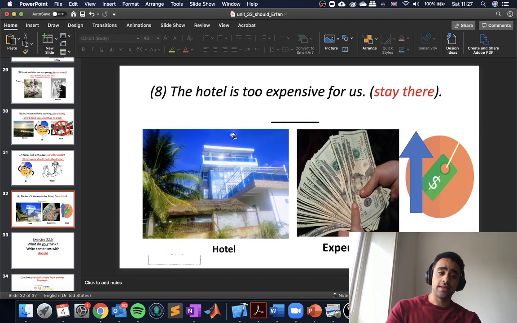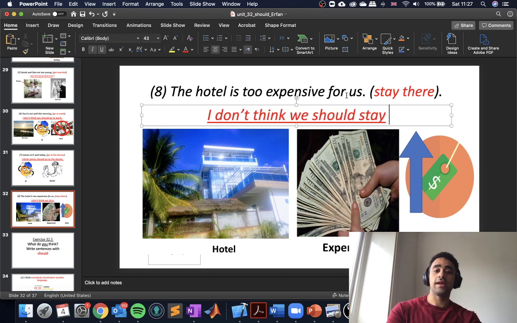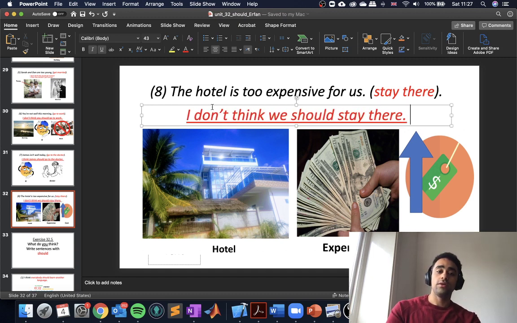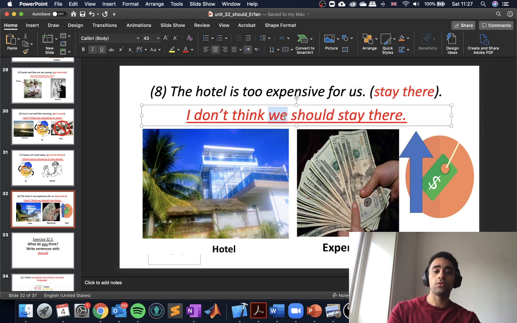Then the last one in this exercise: the hotel is too expensive for us. So we are finally managing to go on holiday, but the hotel we found is very expensive and we shouldn't stay here. So in my opinion, I don't think we should stay there. We always say I don't think, or I think, and we use we here because we're talking about us.